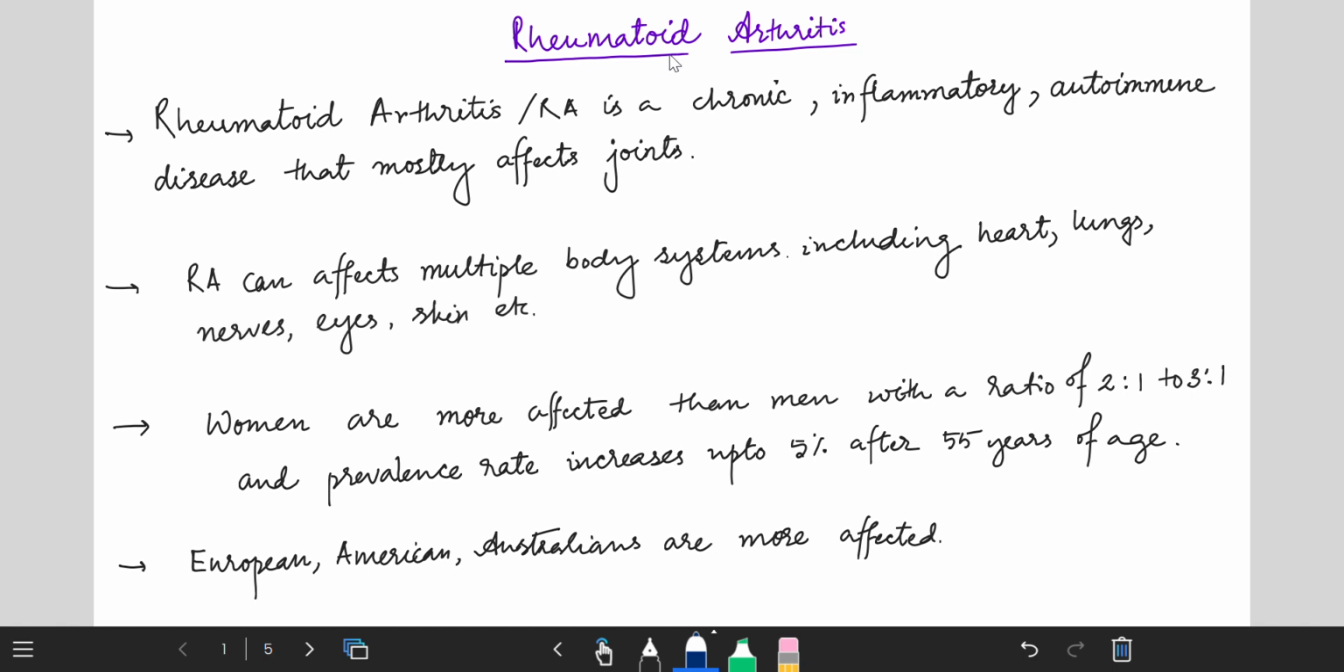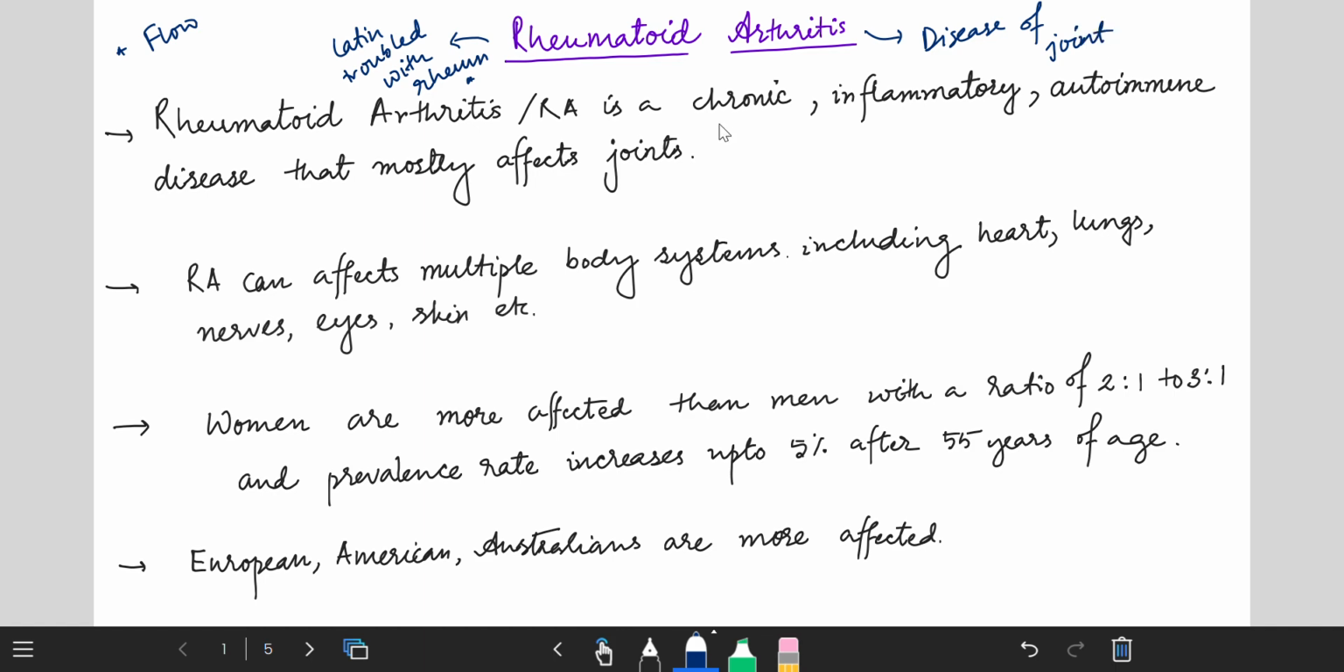Now, rheumatoid is a Latin word which means troubled with rheum. Now, rheum is a Greek word which means flow, and arthritis is also a Greek word which means disease of the joint. Okay, that is rheumatoid arthritis.